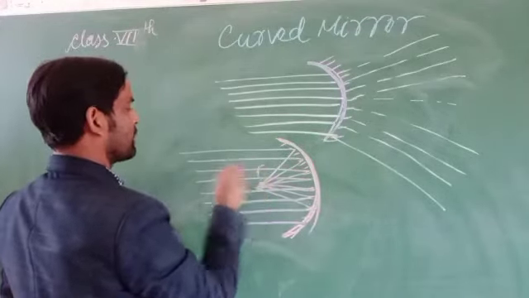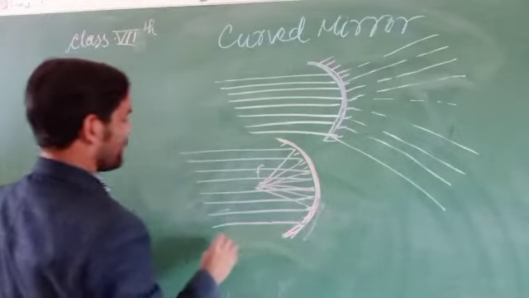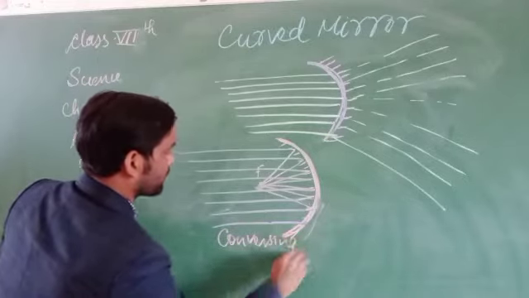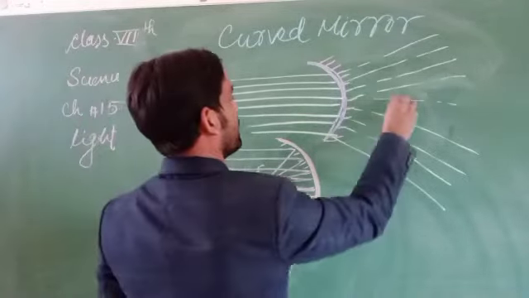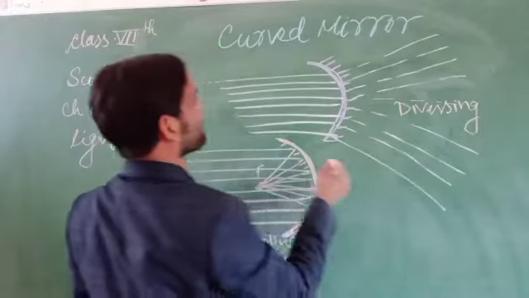So this one is called the focus, and this is the converging mirror and that one is the diverging mirror.